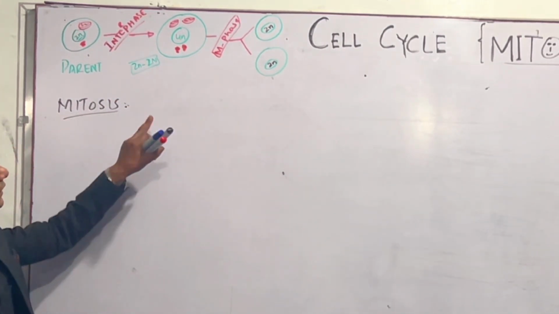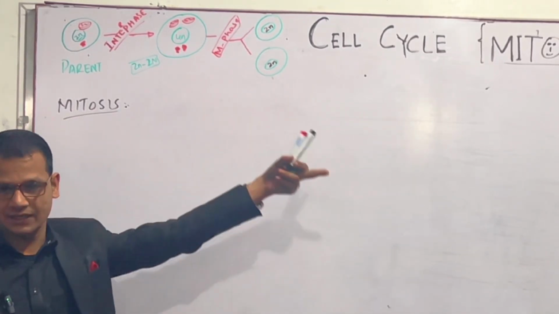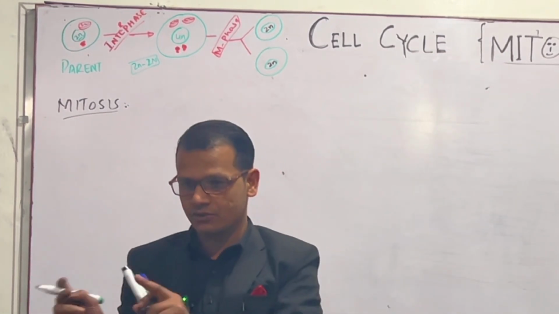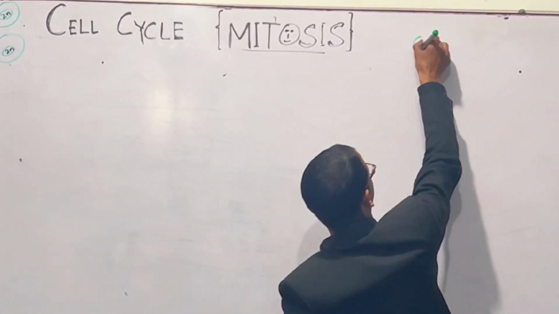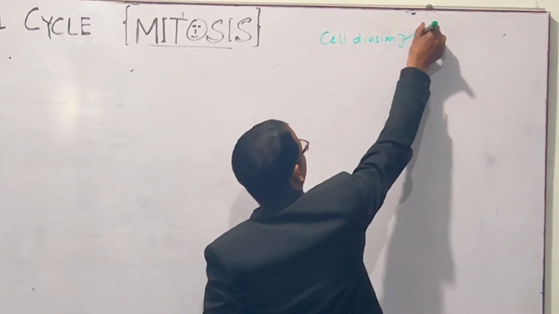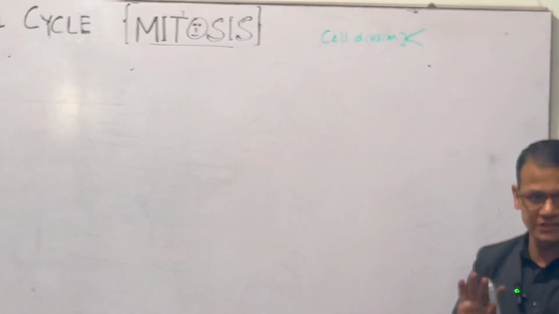If we talk about cell cycle types, cell cycle means the division of cell into two or more than two cells. So cell division has two types, not phases, types.